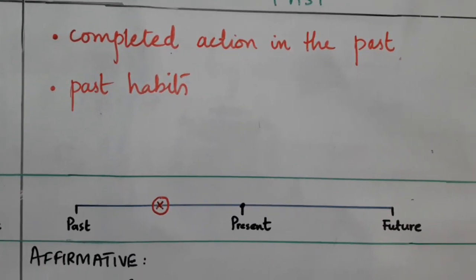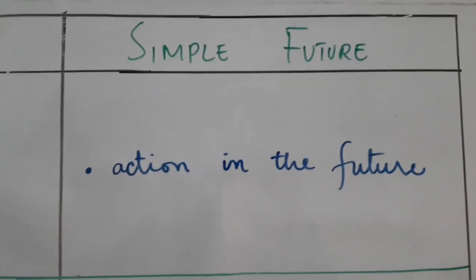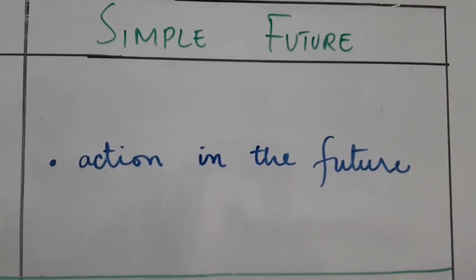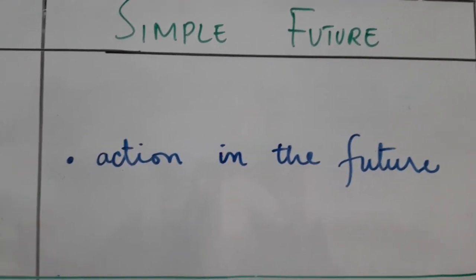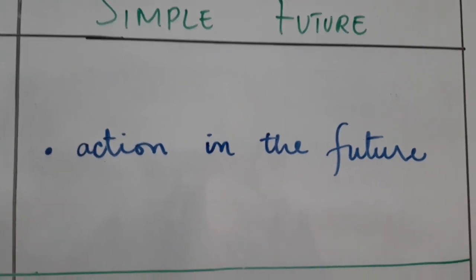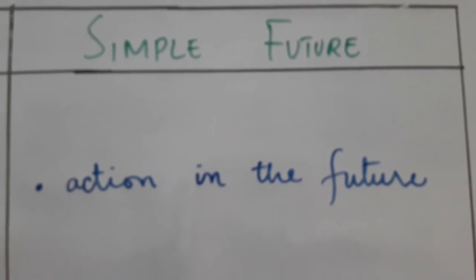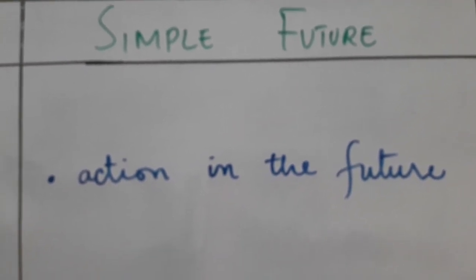Let us come to the simple future tense. And you remember that you took it very easy, because you found the structure of simple future tense very easy. I remember when you were in class 6th.